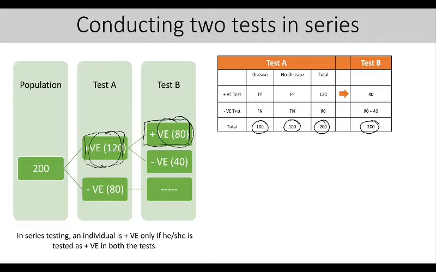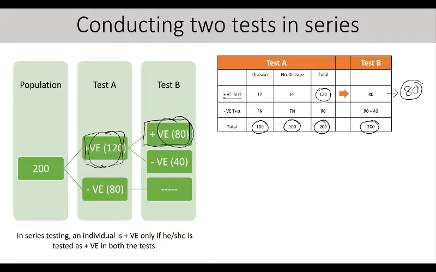What's happening here? After test A, we found that 120 people are tested as positive for the disease. They are tested as positive, they do not necessarily have the disease. I am telling they are tested as positive. Then we are further scrutinizing them with test B, and after the results of test B, we are finally saying that based on the two tests, we identified that 80 people are having the disease.